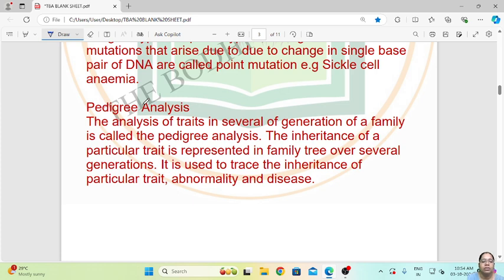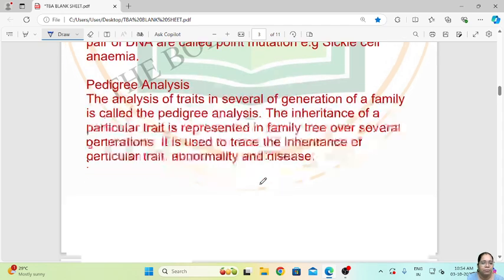The inheritance of particular traits is represented in a family tree over several generations, and this is used to trace the inheritance of traits, abnormalities and diseases in a family.